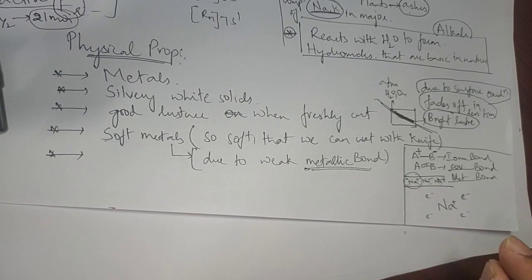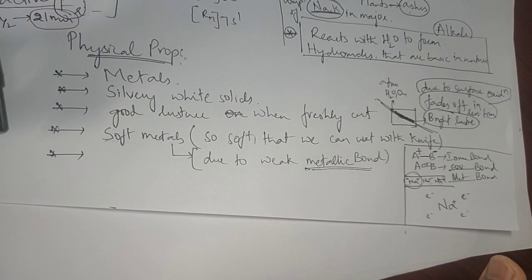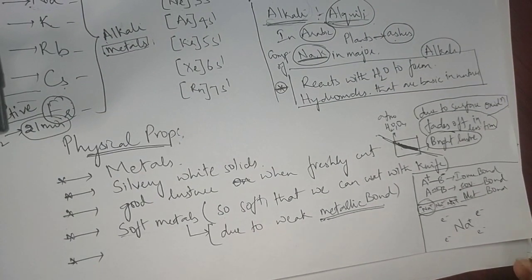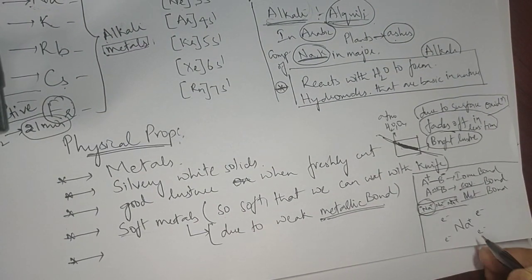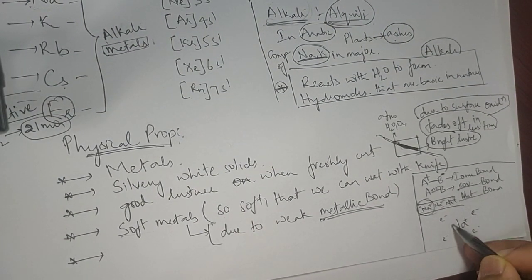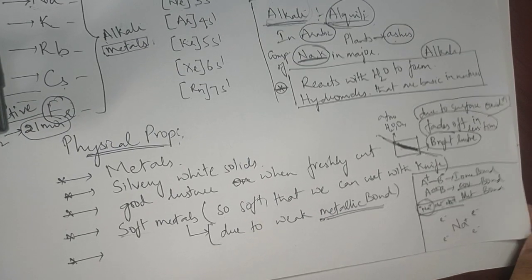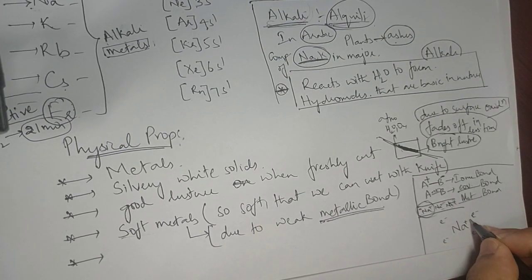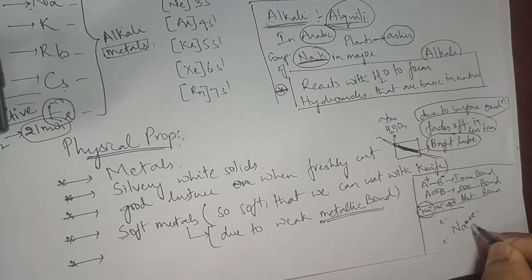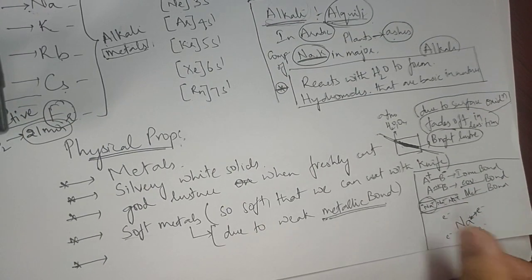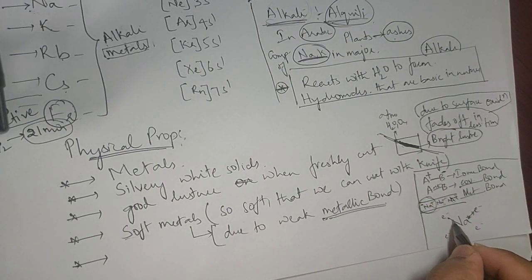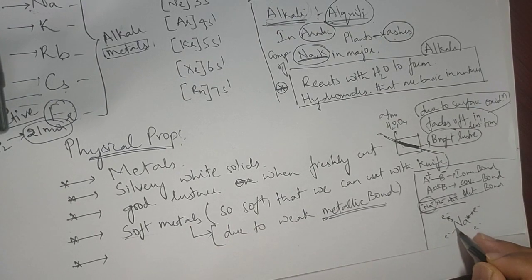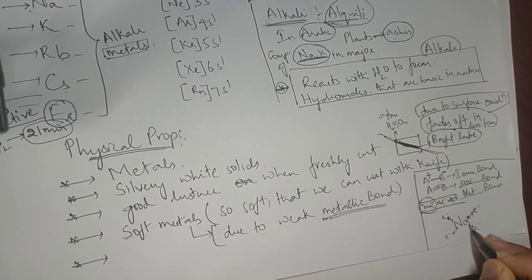Any metal's tendency is to lose electrons, and these metals, lithium, sodium and potassium, have a high tendency to lose electrons. Okay, fine. So now when I zoom into this particular section, I have Na+ surrounded by a stream of electrons, or I can say a sea of electrons. Between this Na+ and this electron there is a force of attraction. In the same way, between this and this there is a force of attraction. Between this also, and between this also.